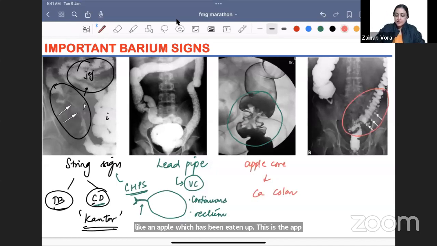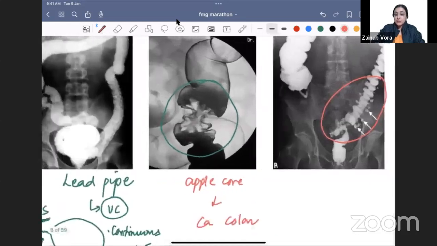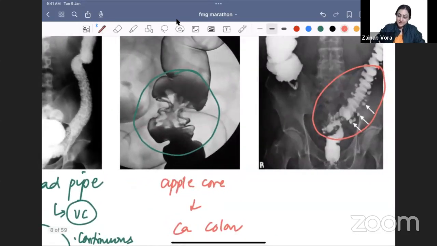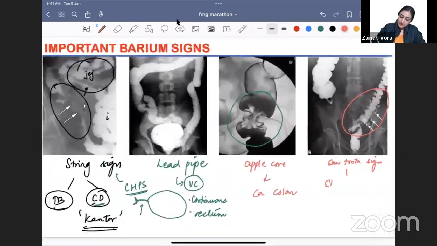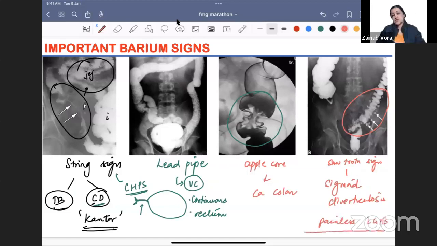And what do you see here? We are seeing that from the sigmoid colon, there are these outpouchings. Very nice, like a sawtooth. So this is the sawtooth sign that you see when there are diverticula. So this is sigmoid diverticulosis, and this is what presents with painless lower GI bleed. So its presentation will be painless lower GI bleed. Okay, so this is sigmoid